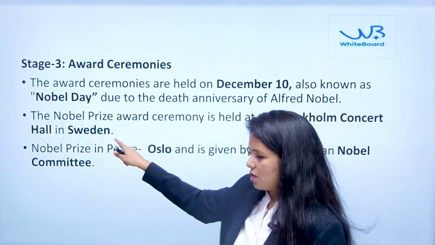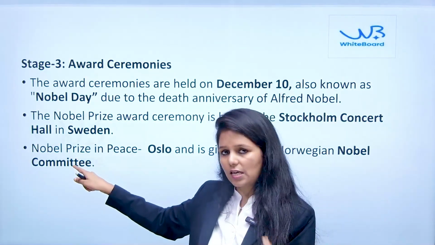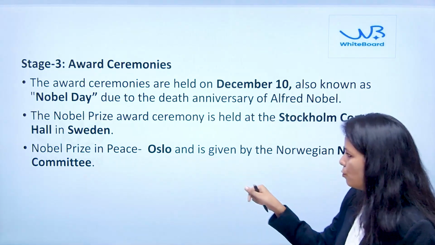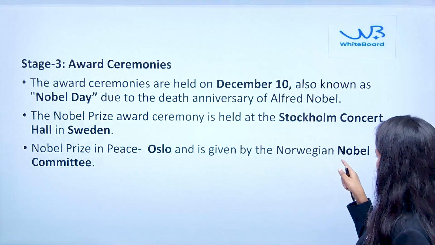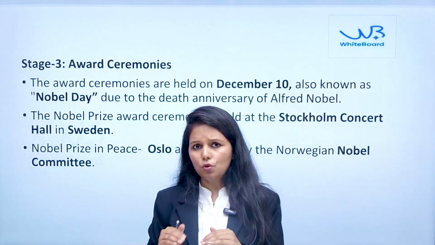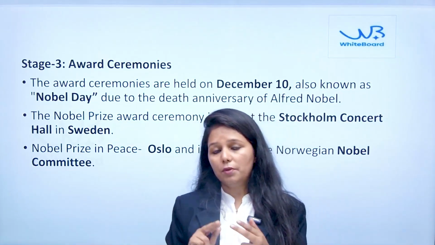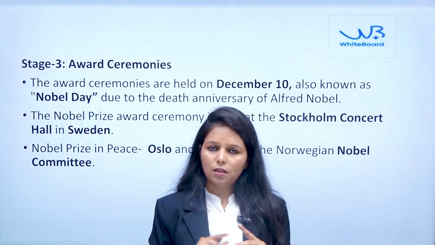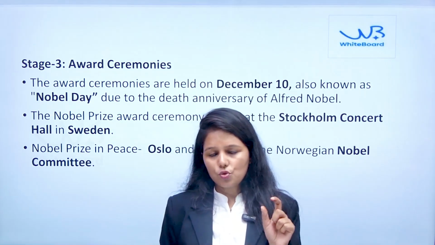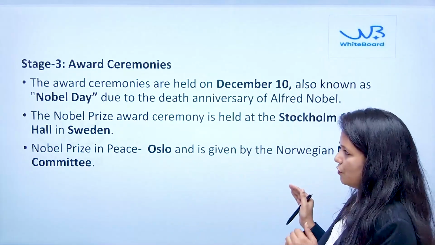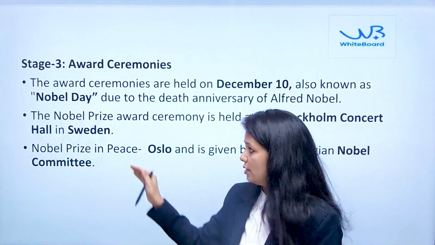But the Nobel Peace Prize, on the same day but in a different category, is given in Oslo by the Norwegian Nobel Committee. So the awarding ceremony is conducted in 2 countries: Sweden and Norway. For the Peace Prize it is Norway, but for the other 5 categories it is Sweden.